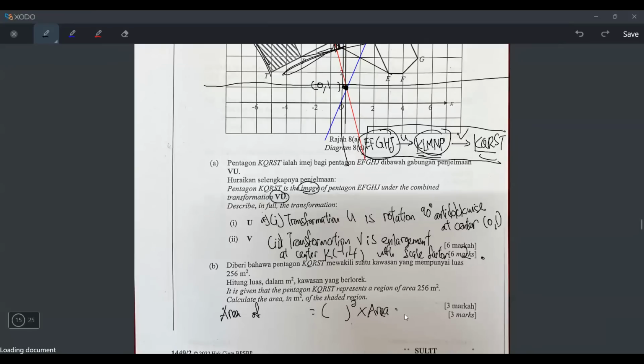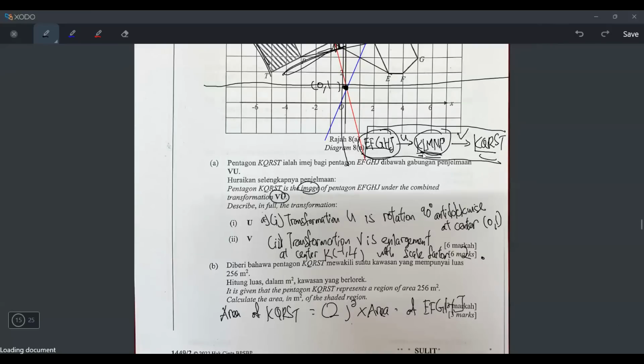I already know the scale factor is 2. And then the image will be the final one here, KQRST. And then the object will be KLMNP, but you can also write EFGHJ. Anyone you write is also correct.